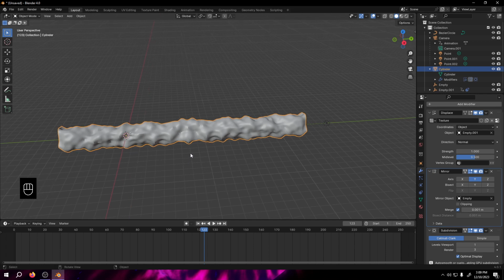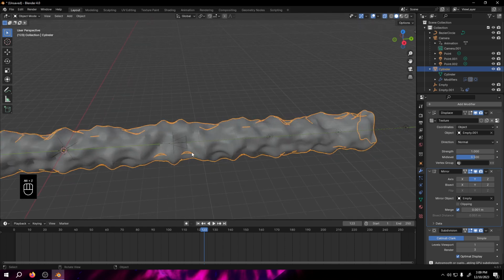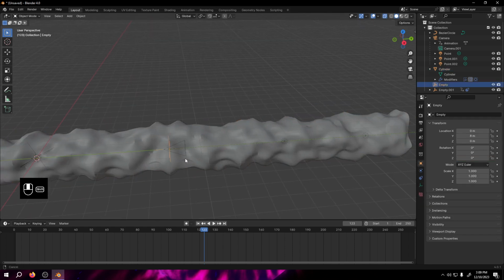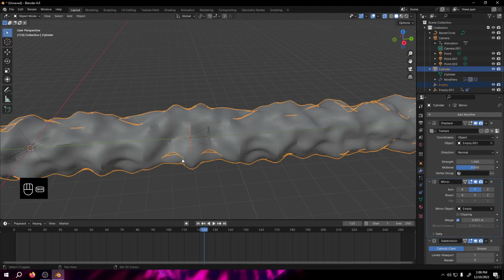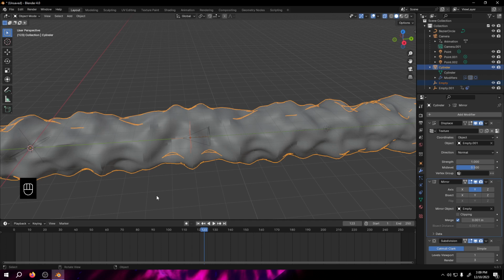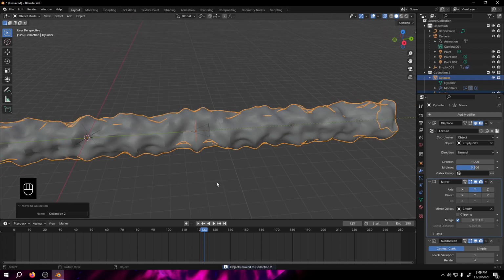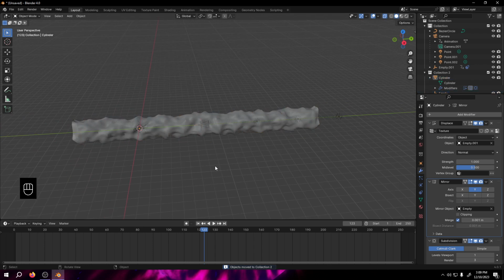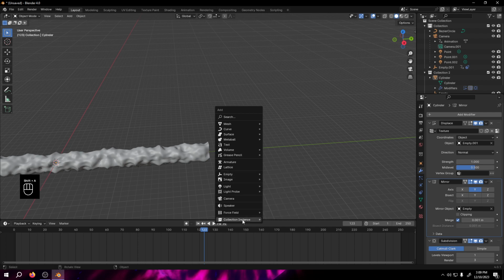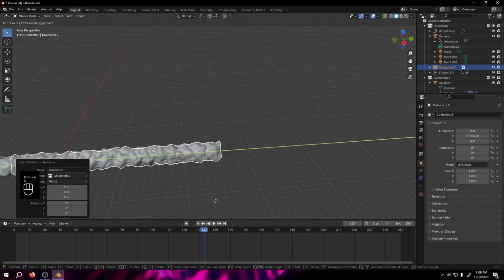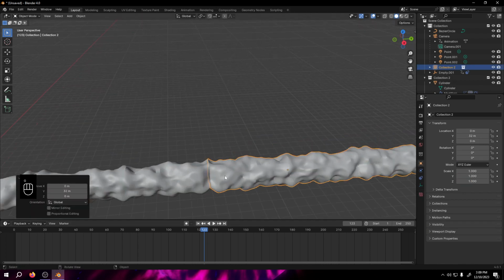So what I do, just select that empty, make sure to select that empty, not others, empty, and then the cylinder. You just select those options and move to a new collection, okay.